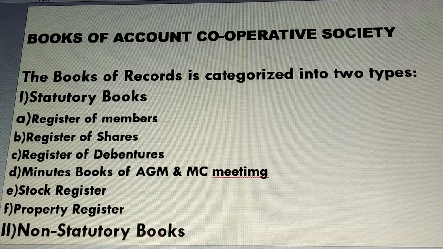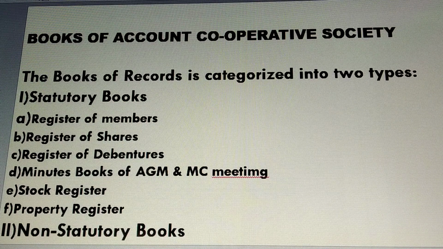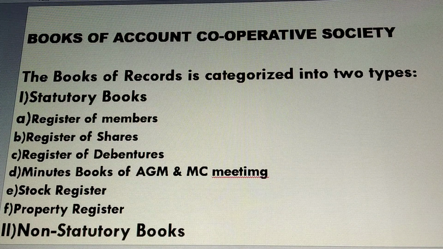Okay, in the territory or the state, some books need to be compulsorily maintained as they are obligatory as per the provisions of the act. Hence, such books are known as statutory books of accounts. Now they are trying to tell us here that non-statutory books are not mandatory, not compulsory to maintain, whereas statutory books are compulsory to maintain as per the act.